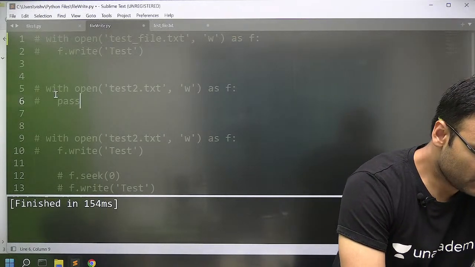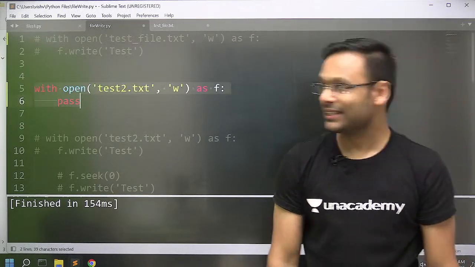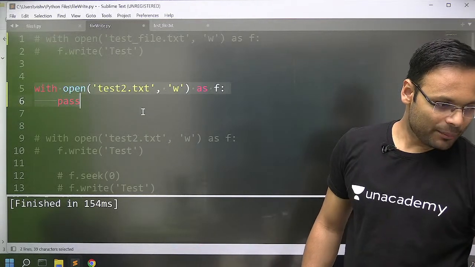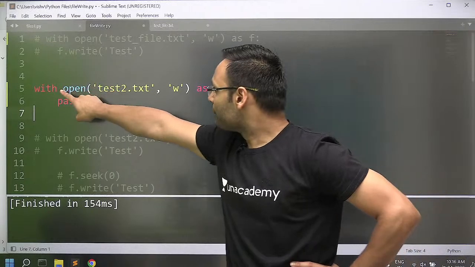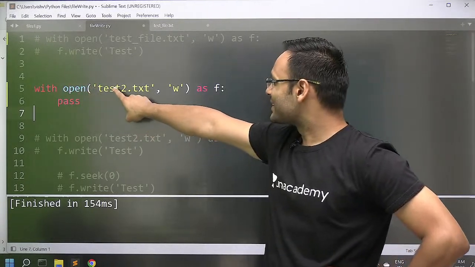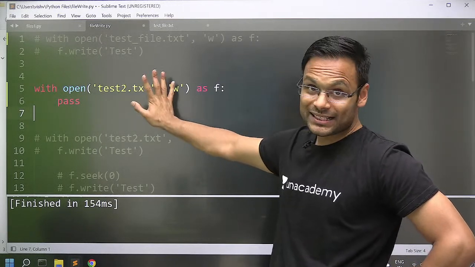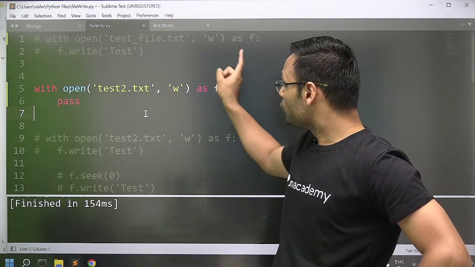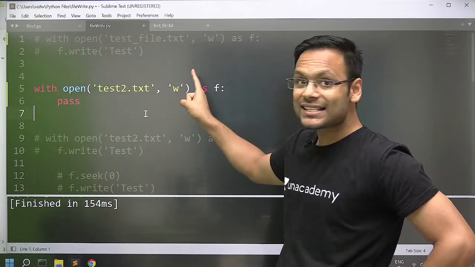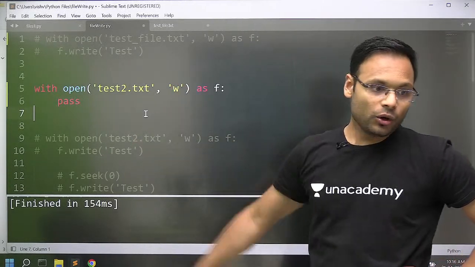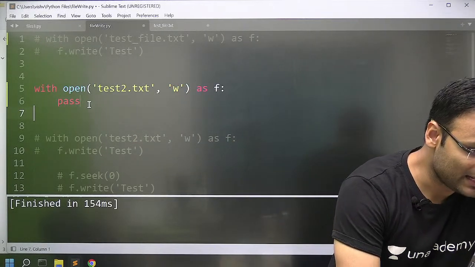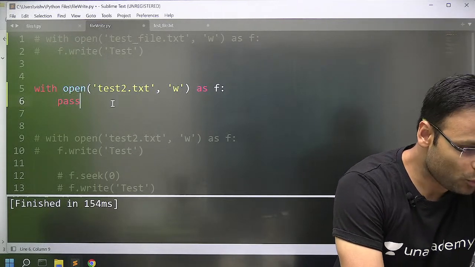Fine. Now I'm trying to do something else here. Look at this. I'm trying to open a file which does not exist, test2.txt, which is not present right now. I'm opening that file in write mode, and inside it I'm not writing anything. I'm just having a pass. You know what happens?